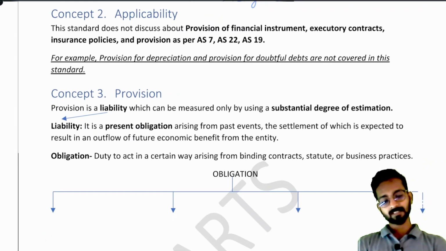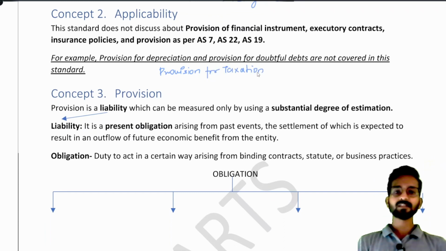For example, say we used to write provision for taxation. What does it mean? It means that the company is separating some amount of money, or you can say the company is providing some amount of money to pay their taxes in future. See, you can understand like this.